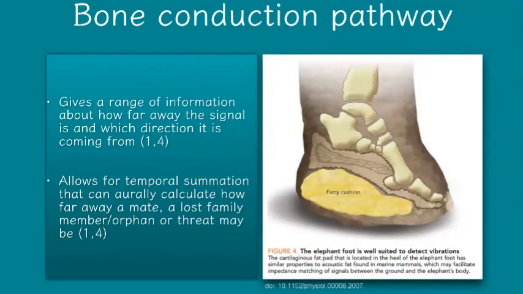So the bone conduction pathway is really great because not only does it give information about where the signal is, but how far away it is and also which direction it's coming from. So this allows for a summation of how the frequencies are being temporally modulated. And this way the elephant can calculate exactly how far away either a mate is or a lost family member or an orphan, or how close or far a threat may be.